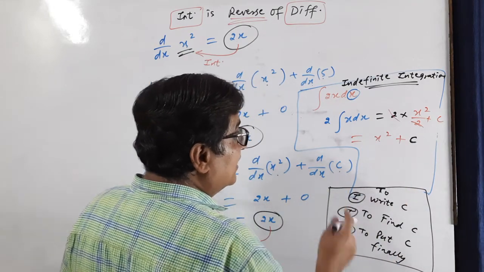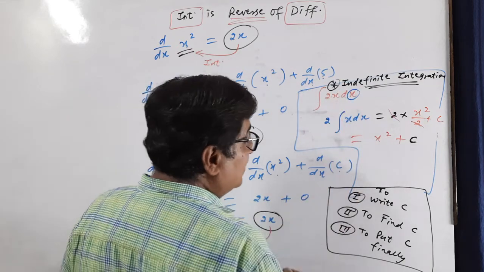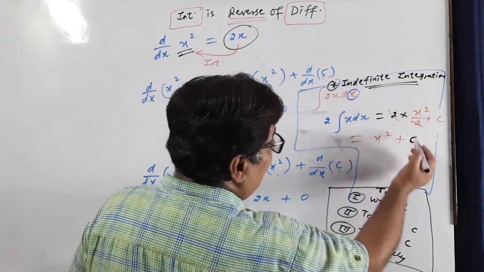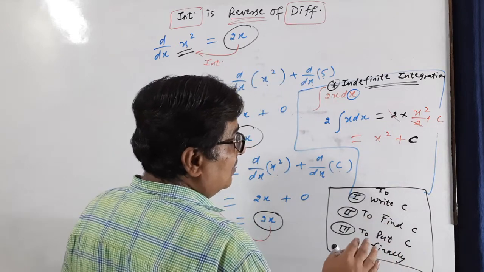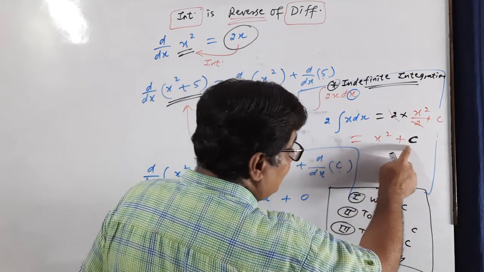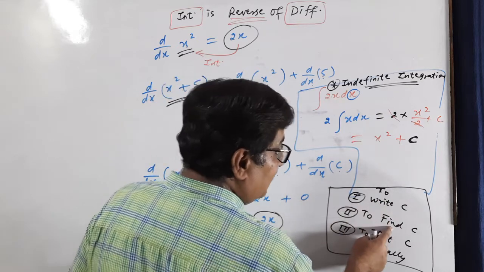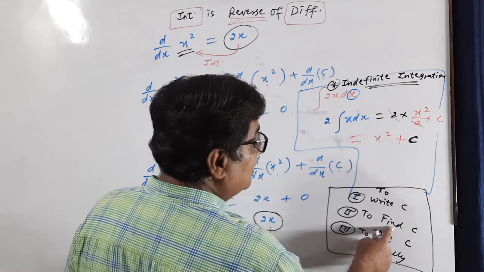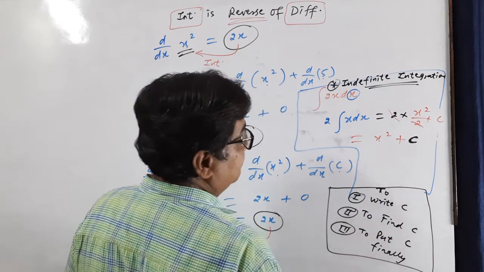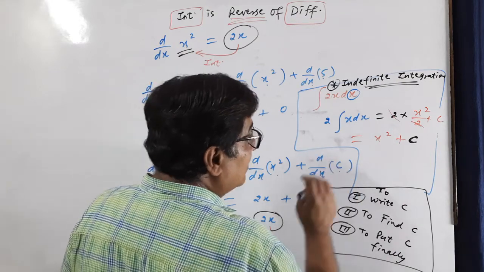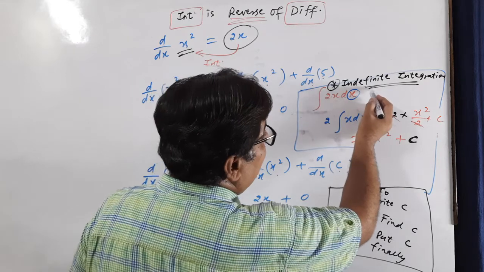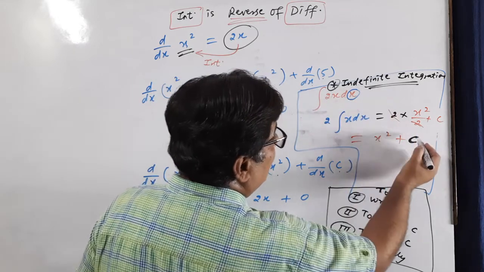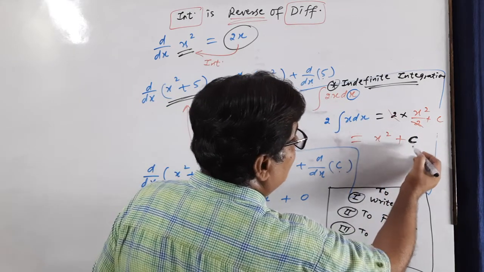In indefinite integrations, I repeat, we are not confirmed about c. In numericals of integration I will teach. First of all, we should write c, then we will be finding c in those numericals, then we will be putting finally. Now here, इस समय क्या सीखना है? इस समय ये सीखना है in indefinite integration we are not confirmed.